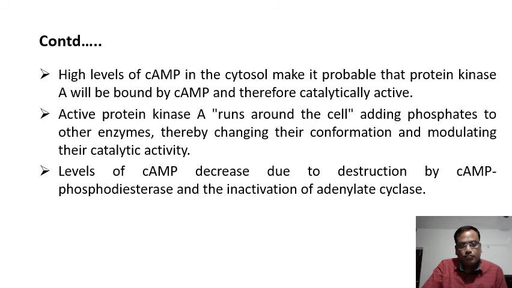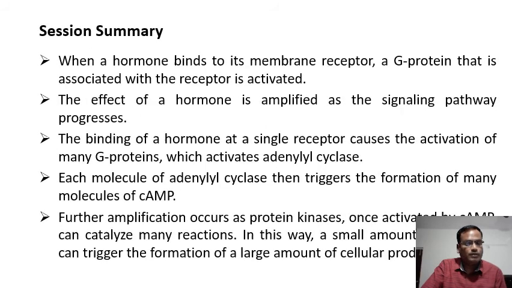There is activation of protein kinase A enzyme. Protein kinase A will stimulate the enzymes which are going to break down glycogen into glucose. Once there is sufficient level of glucose in the blood, glucagon production will be stopped by the pancreas. So that is how the feedback mechanism works.